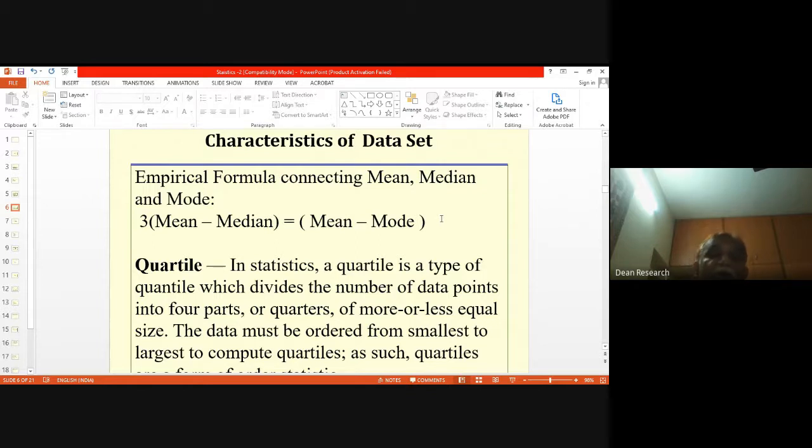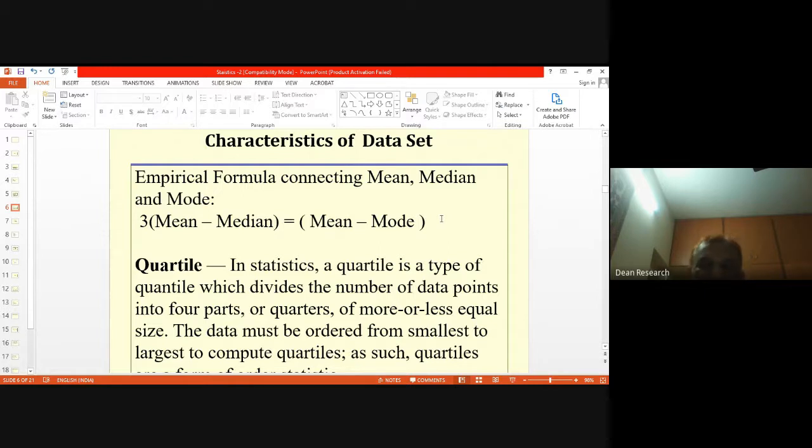Now, if you want to compute mean using median and mode, quite simple. What do you do? 3 times mean minus 3 times median is equal to mean minus mode. Take 3 times median to the right side and bring mean to the left side. So 2 times mean is equal to 3 times median minus mode.